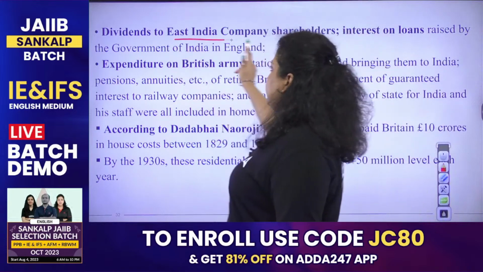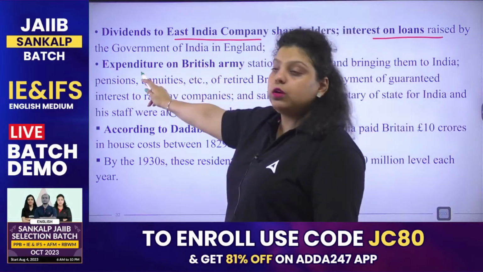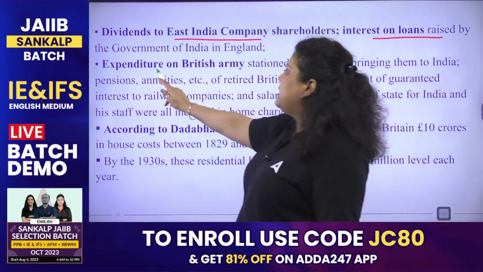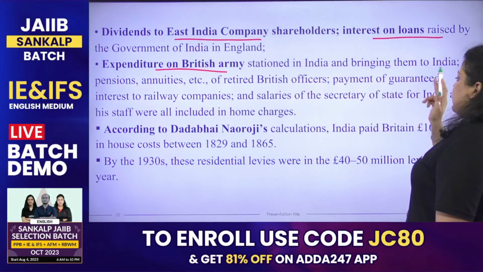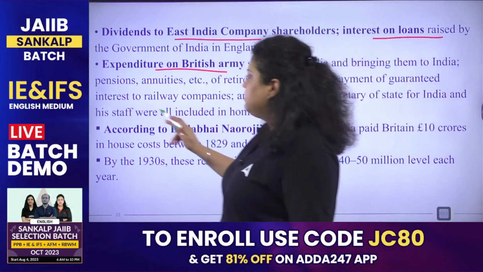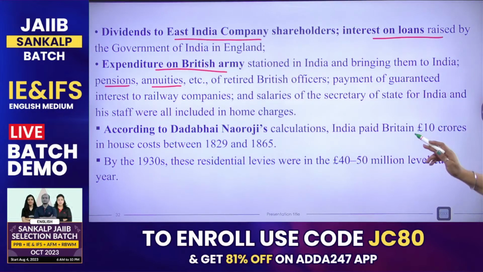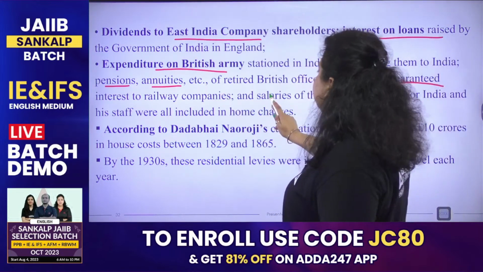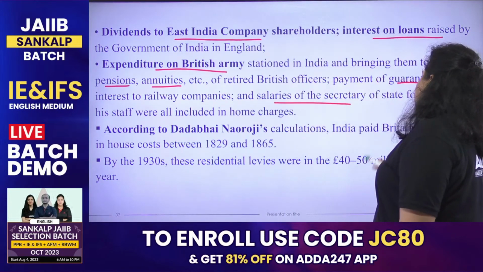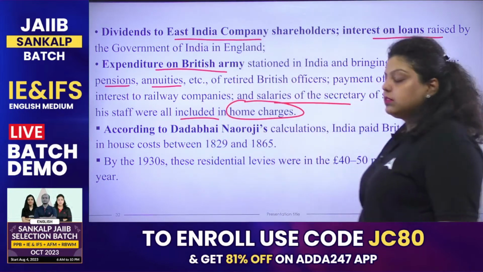The dividend to East India Company shareholders, interest on loans raised by the Government of India in England, expenditure on the British Army stationed in India and bringing them to India, then pensions, annuities, etc. of the retired British officers, payment of guaranteed interest to the railway companies, and salaries of the Secretary of State for India and his staff were included in the home charges.